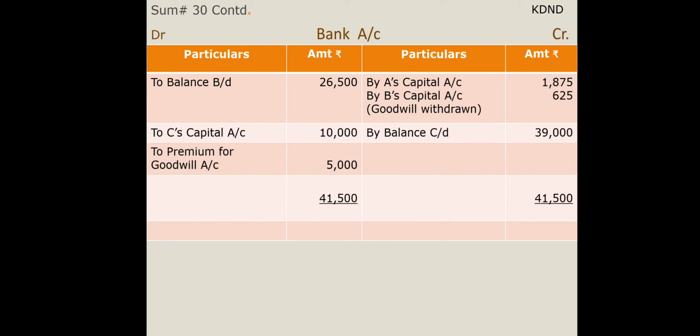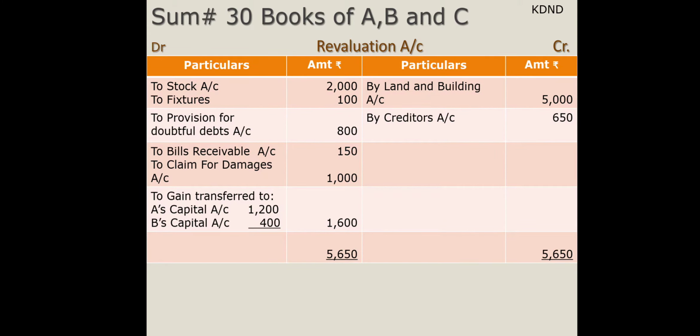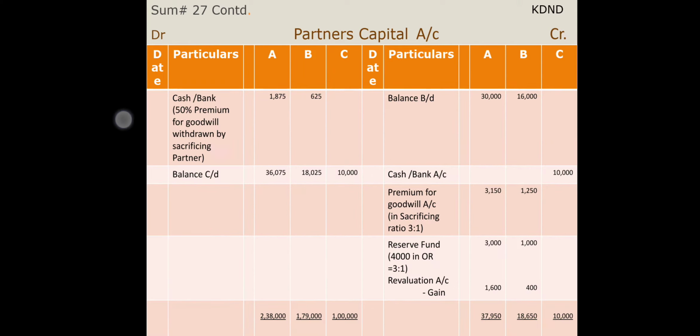And the parallel entries of all the revaluation account are also to be mentioned, right? But before that, I will highlight the partners' capital account. Now under this partners' capital account, first the balance is to be transferred. New partner brings capital, that is transferred. Then the new partner brings goodwill premium, which is to be distributed among the partners in the sacrificing ratio. That is also we have done.